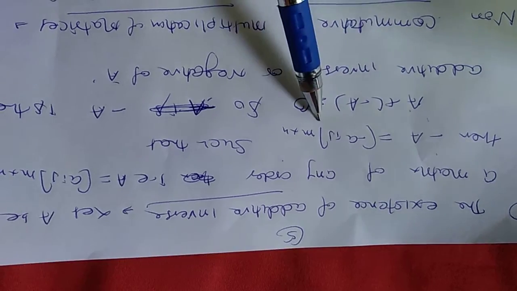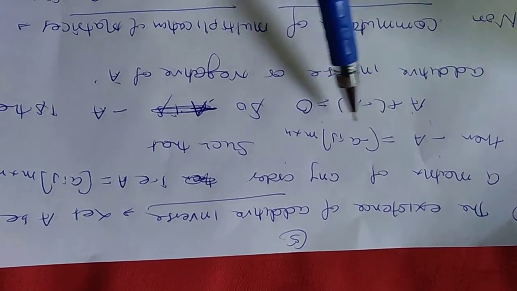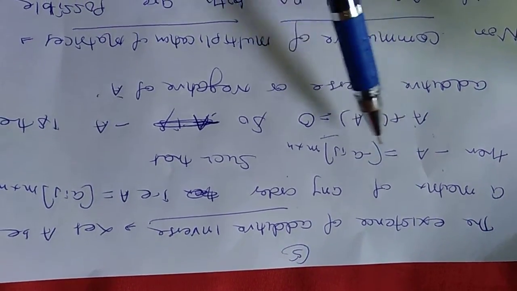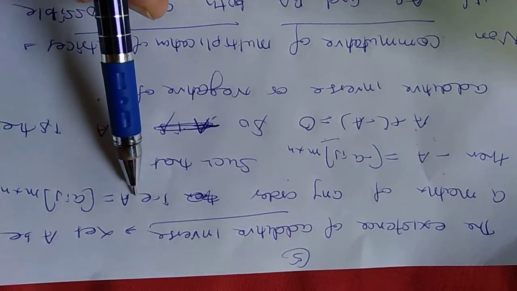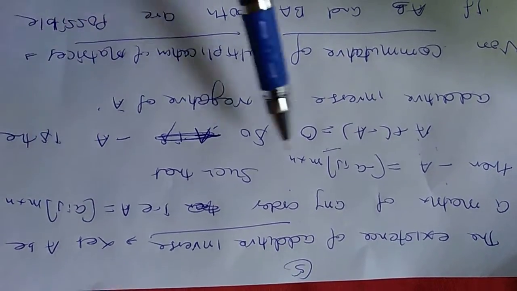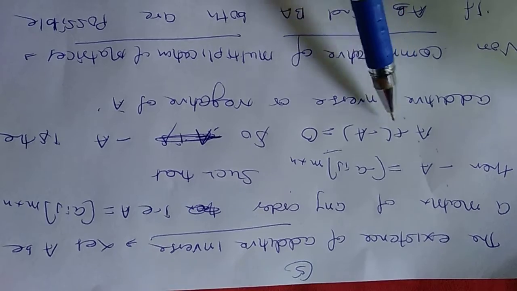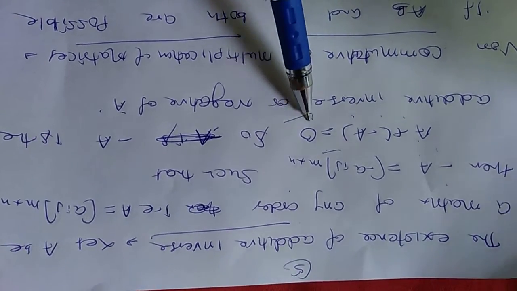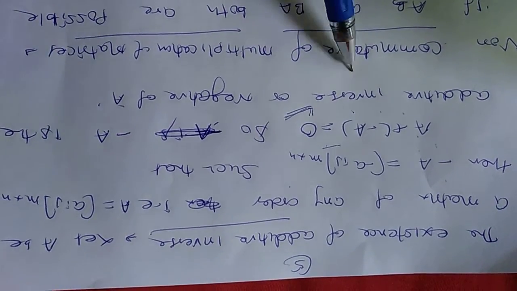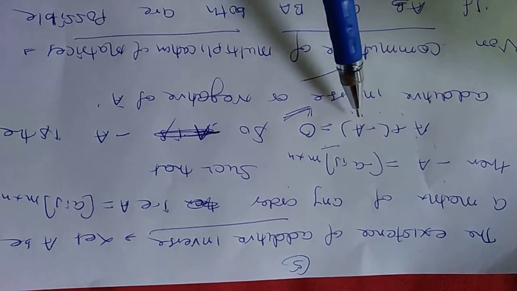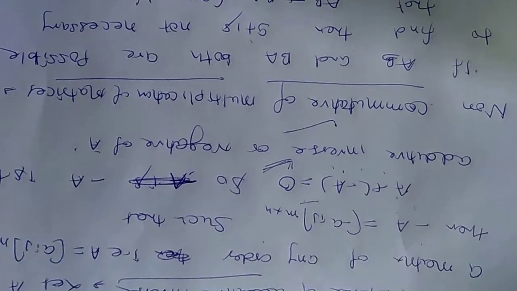and minus A is the matrix. Simply you are putting minus A in place of A. If it is minus A, then the elements minus a_ij and the orders would be the same here. If A plus minus A is equal to the 0 matrix, this 0 is the 0 matrix, so minus A is the additive inverse, or we say that this is the negative of the matrix.